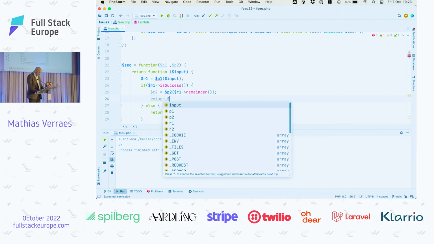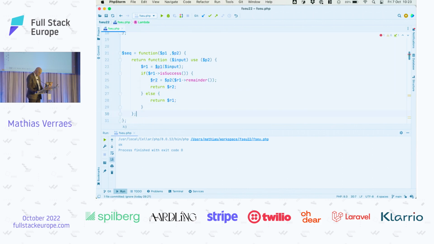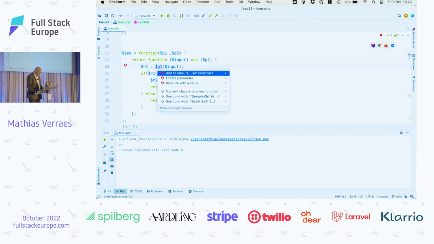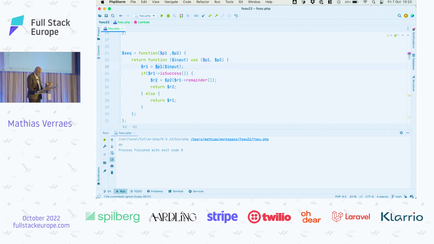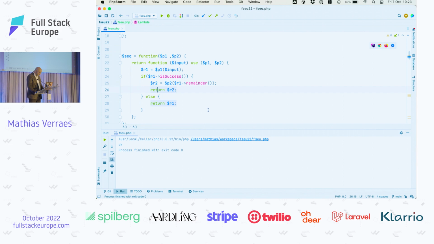If parser 2 fails, then this is a failure. If it succeeds, it's a success, so we can actually just return the result of parser 2, which is R2. We need to include these things. Still with me? Yeah? Excellent, smart audience, I love it.